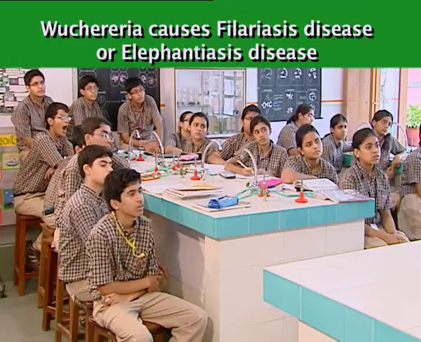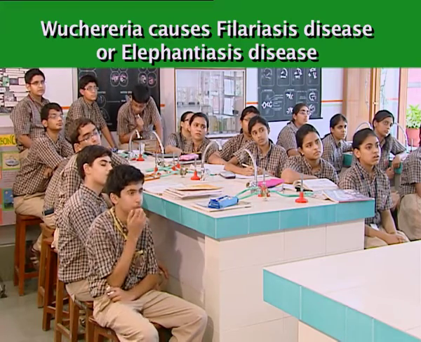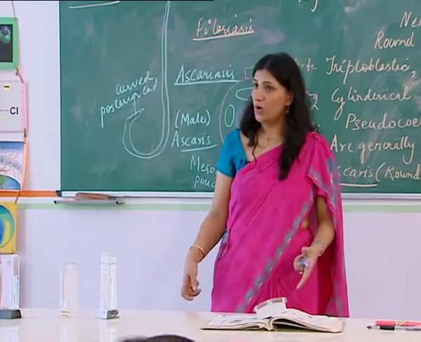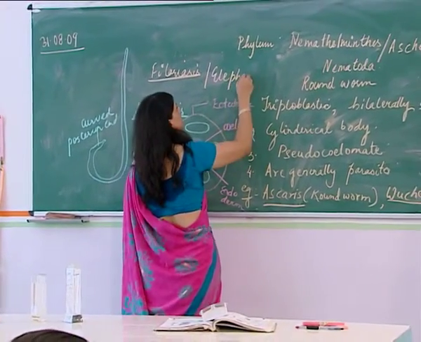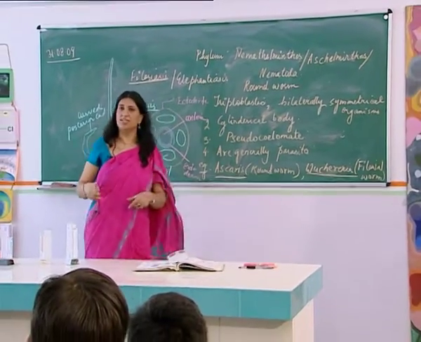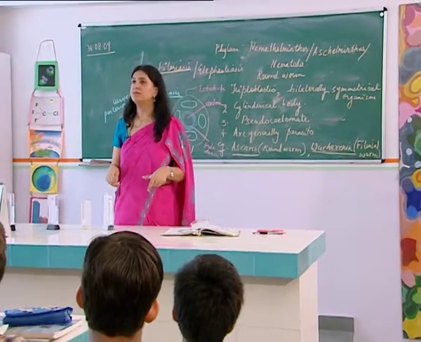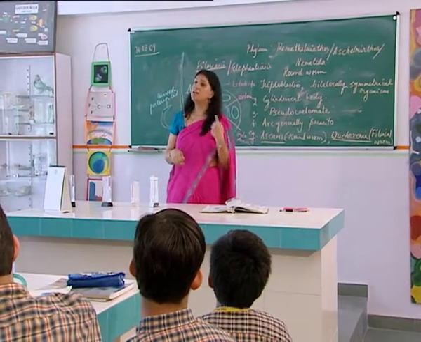Here, the limb becomes so swollen that it becomes like an elephant's leg. So, this is also called elephantiasis. Okay, this is also called elephantiasis. It becomes swollen and it is a disease of the limb, and it is also a roundworm just like Ascaris. Alright. Now talking about another phylum.